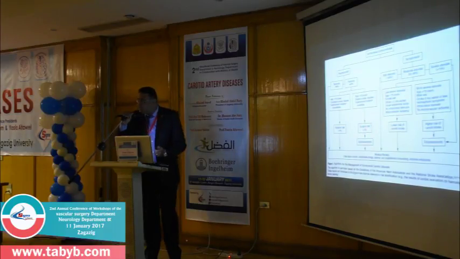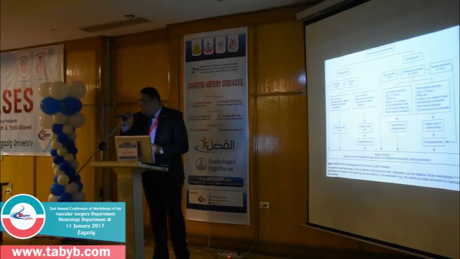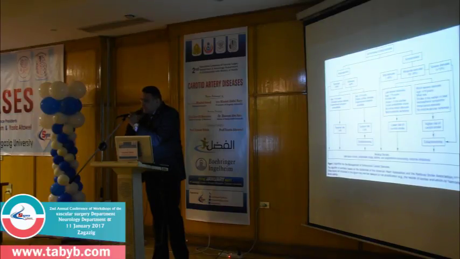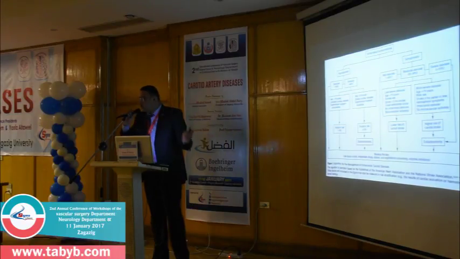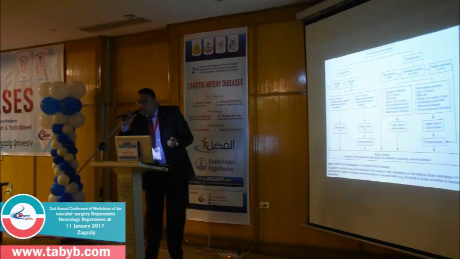If the patient has severe pulmonary disease, congestive heart failure, restenosis after previous carotid endarterectomy, ipsilateral irradiation, or contralateral vocal cord paralysis from previous carotid endarterectomy, here we prefer carotid stenting.